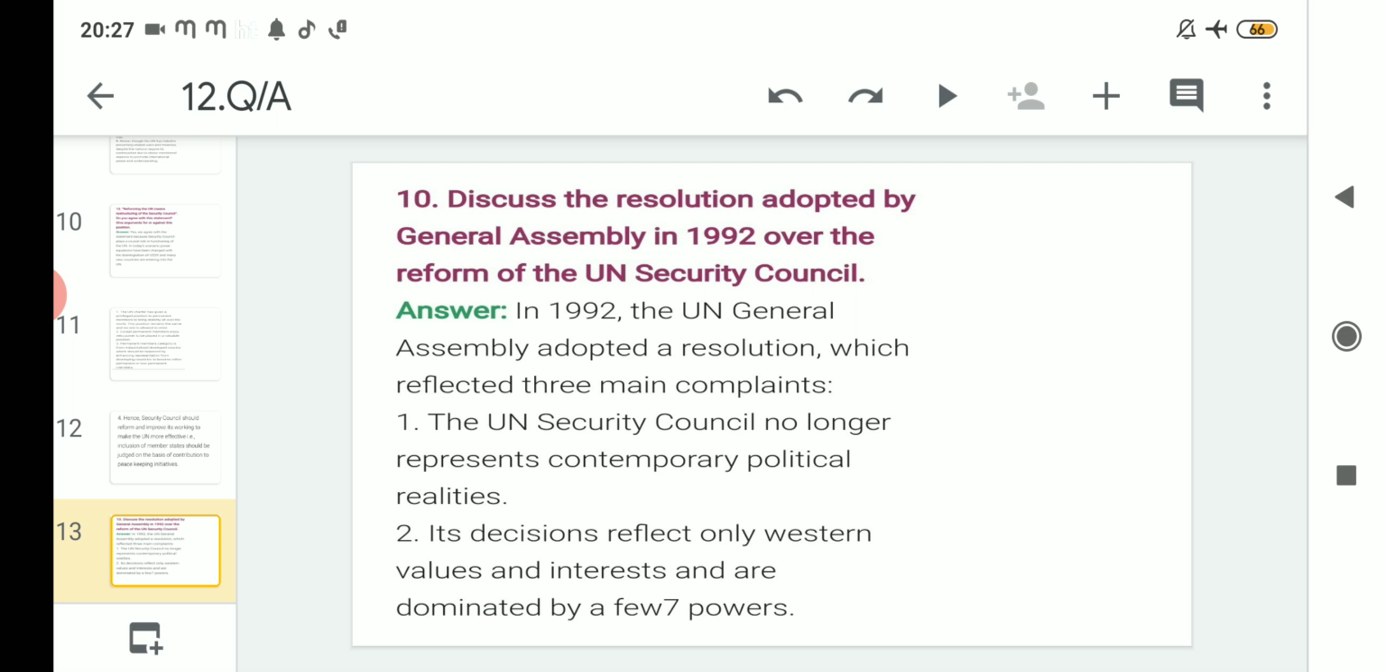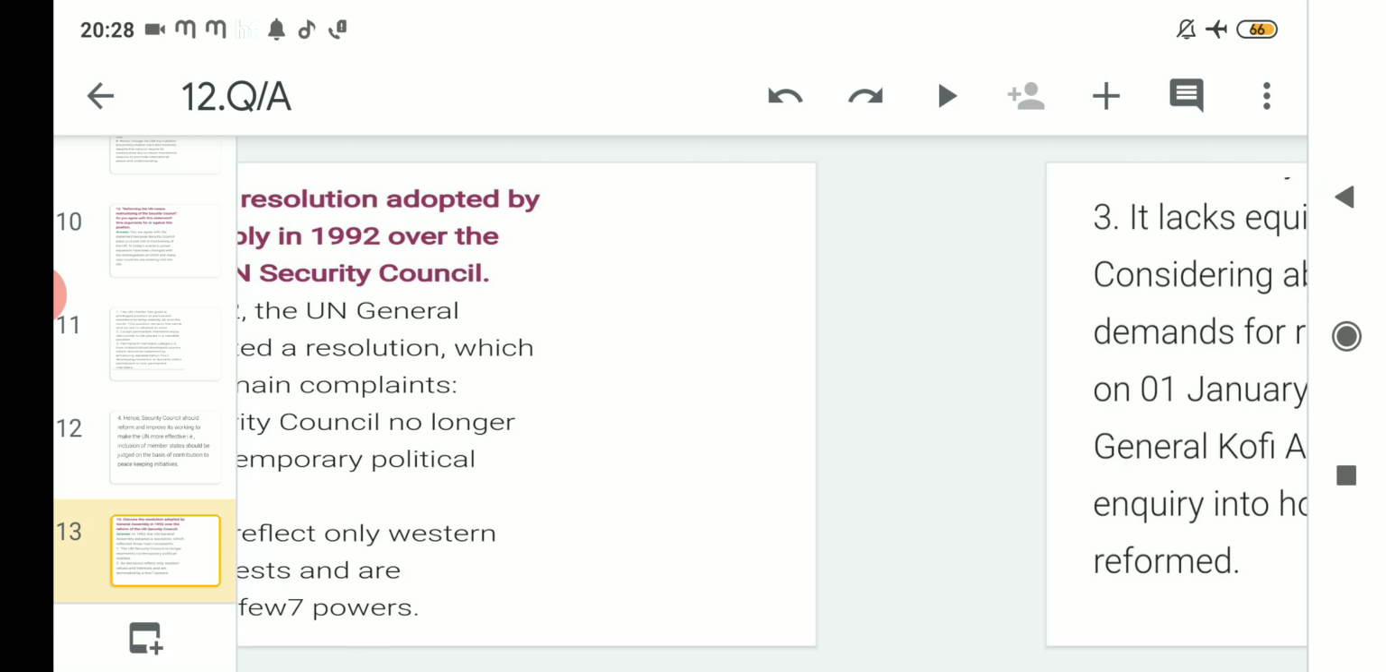So first was what? It only represents some part of contemporary political realities, not the whole reality. They are only showing a part. And number 2 was that whatever the things are there, it only reflects what? Their Western values and interests, that are actually dominated by what? Either by the permanent members or by the General Assembly, you can tell.